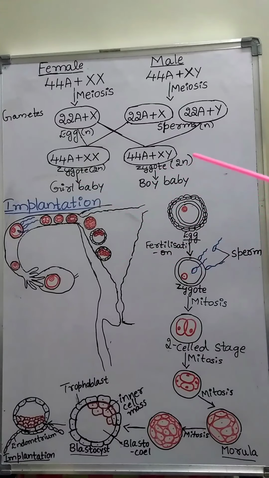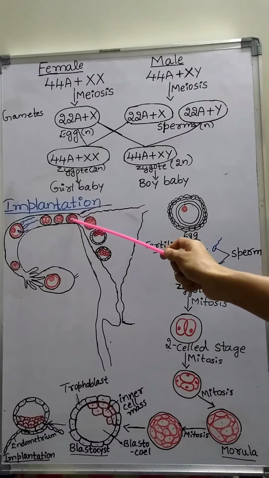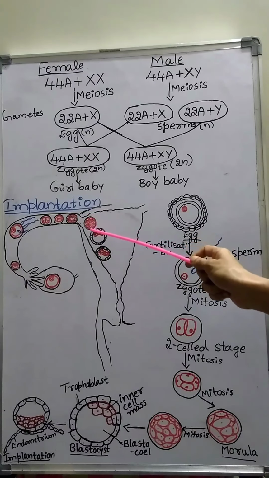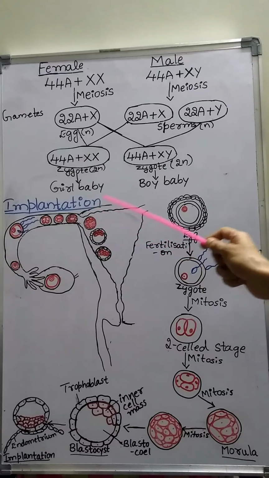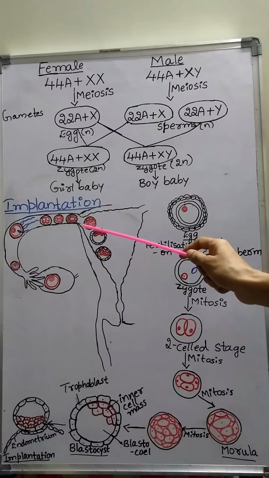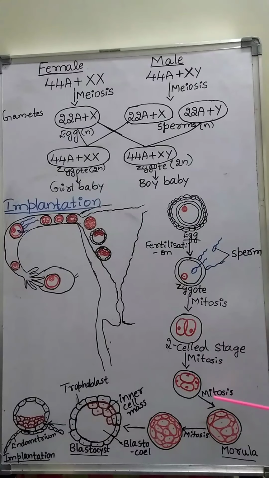These four blastomeres undergo mitotic division and give rise to 8 blastomeres. 8 blastomeres by mitosis give rise to 16 blastomeres. The embryo with 8 to 16 blastomeres is called a morula.